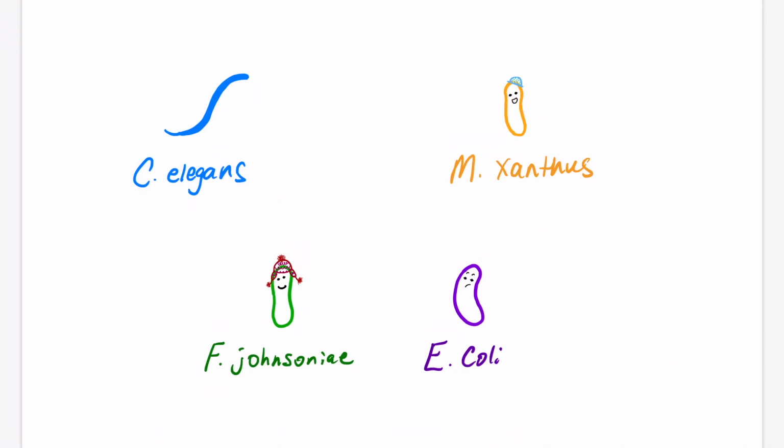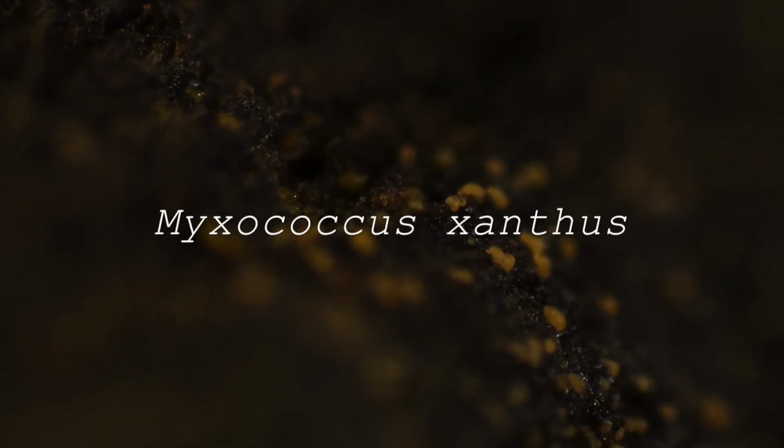we don't have a good understanding of how these interaction networks function in nature, and how things like predatory interactions help shape these networks. In this study, we addressed this question using 4 soil microbes: the nematode Caenorhabditis elegans as an apex predator, the bacterium Myxococcus xanthus as a mesopredator, and Escherichia coli and Flavobacterium johnsoniae as 2 basal prey species. Our main focus was the charismatic social bacterium Myxococcus xanthus.